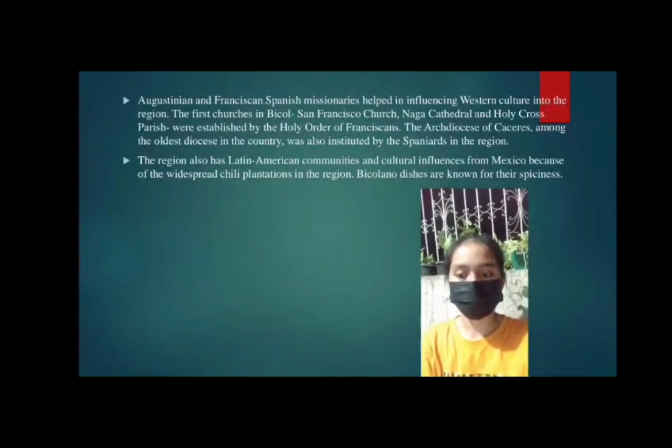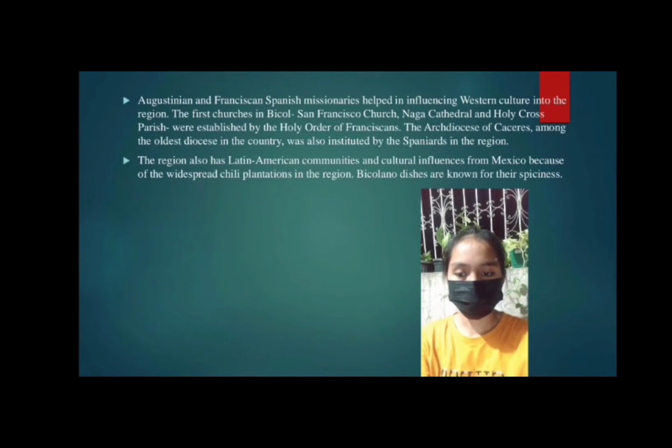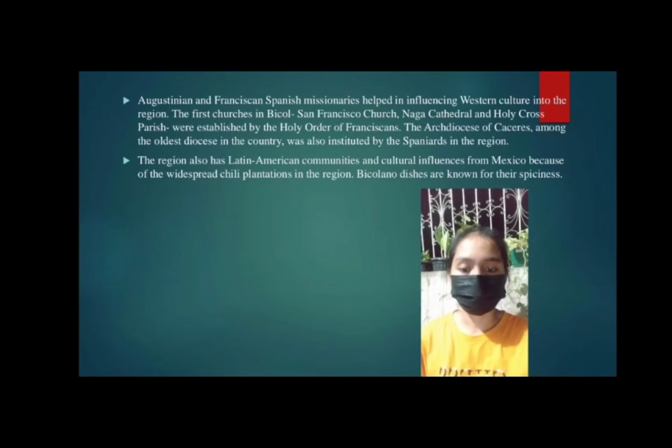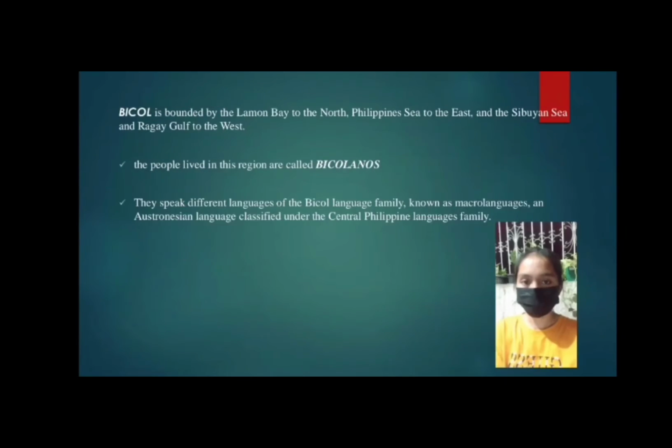Augustinian and Franciscan Spanish missionaries helped in influencing Western culture into the region. The first churches in Bicol, Naga Cathedral and Holy Cross Parish, were established by the Holy Order of Franciscans. The Archdiocese of Cáceres, among the oldest dioceses in the country, was also instituted by the Spaniards in the region.